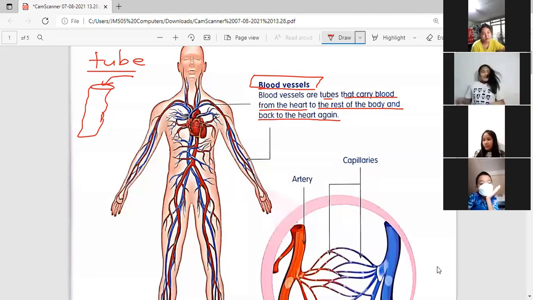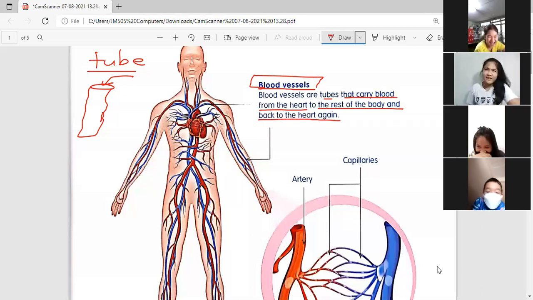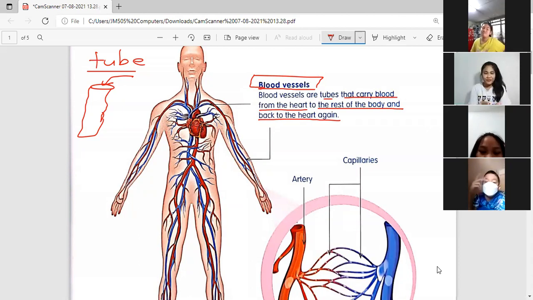So that is the work of the heart, pumping.